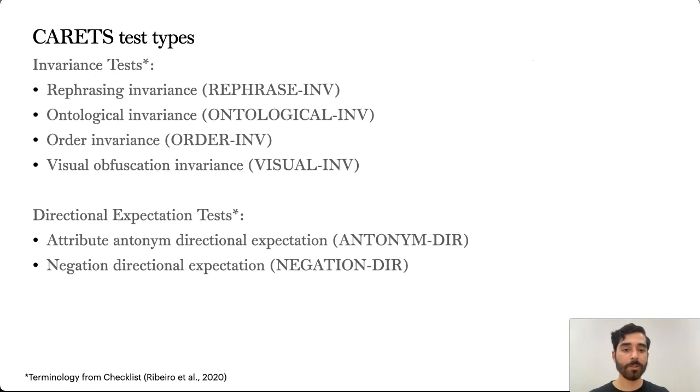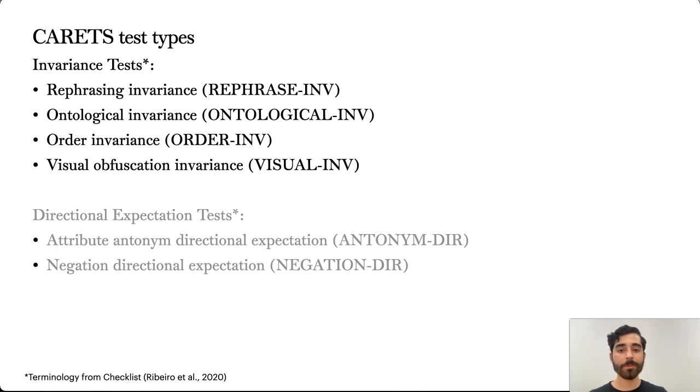CARETS consists of 6 tests in total, which fall into 2 task categories. Borrowing some terminology from checklist, the first of these categories is the invariance test. For these tests, we make a minor but semantics preserving edit to the original image or question, while the correct answer remains the same. So we expect models to generate the same answer between each instance pair for this test type. The second test category are the directional expectation tests. In this case, we again make a minor edit to the question's text, but in such a way that the correct answer also changes. So here the expected model behavior is that they'll also change their answer to be consistent.